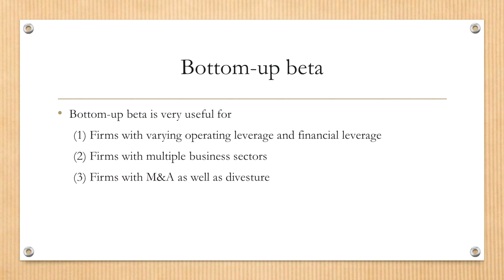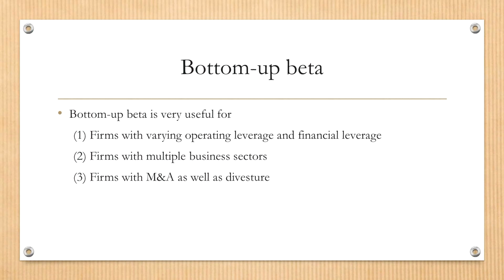Although market regression is very popular among financial professionals, bottom-up beta is equally important and equally popular. And the bottom-up beta is even more useful than regression beta in the following three cases. The first one is the company that will go through significant changes in operating leverage and financial leverage.